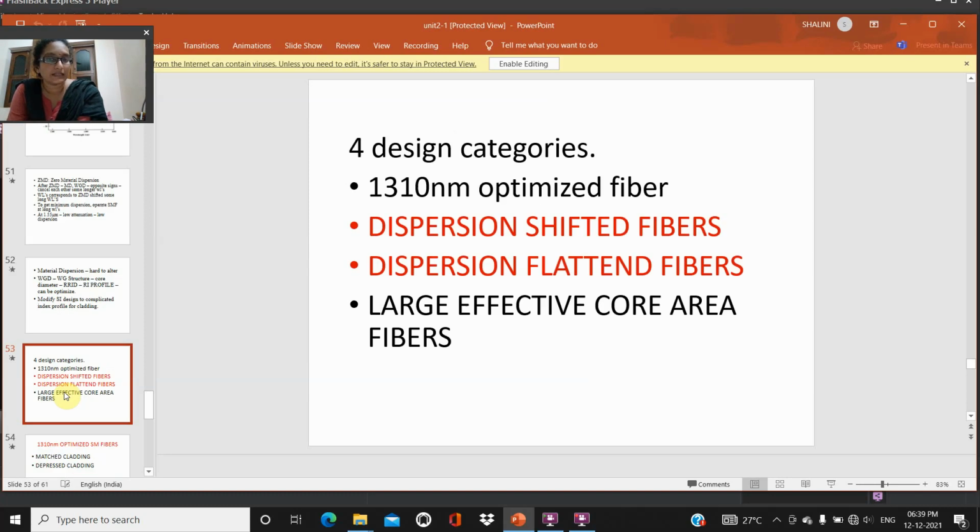Now, the 4 design categories we have been discussing are: first, 1310 nanometer optimized fibers; second, dispersion shifted fibers; third, dispersion flattened fibers; fourth, large effective core area fibers. So these are the 4 design categories we are going to optimize in single mode fibers.